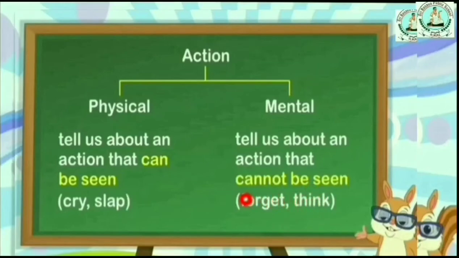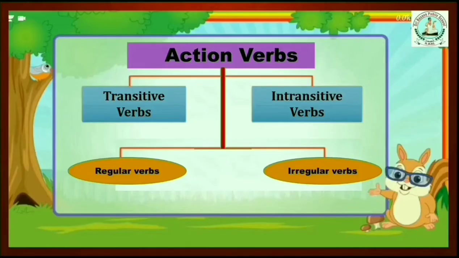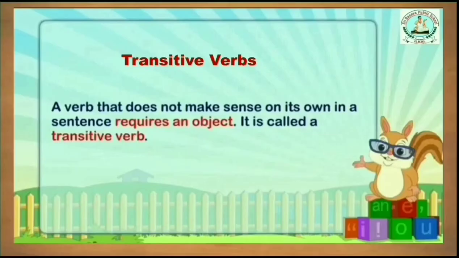So these are called action verbs. Action verbs are also divided into transitive and intransitive verbs, and regular and irregular verbs. Let us study these in detail. So what is a transitive verb?